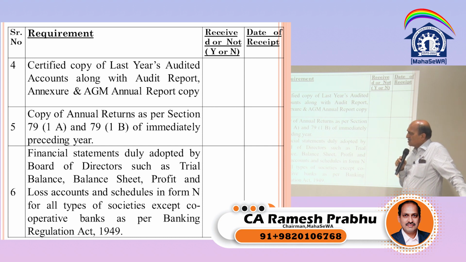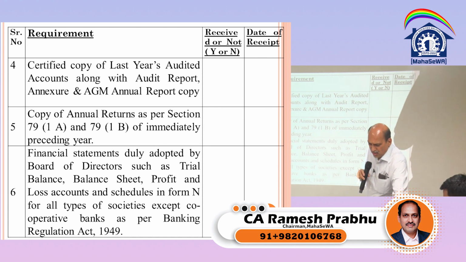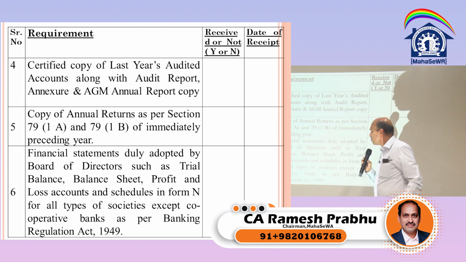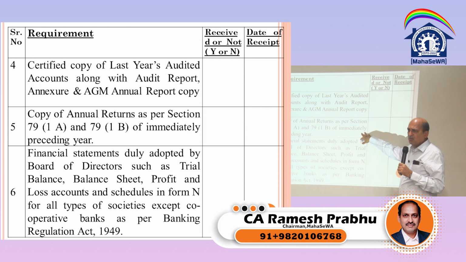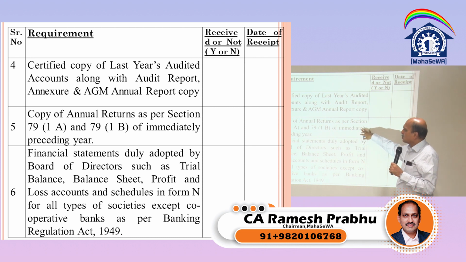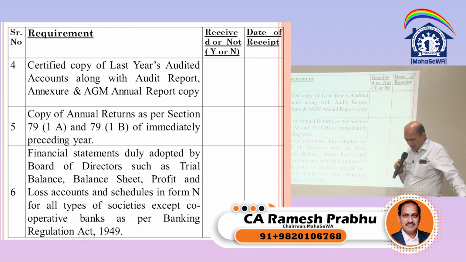If you go through section 79(1)(a) and 79(1)(b) of the Act, it says what are the things to be looked into. There are 6 types of returns which need to be filed. So we have to ask, if they have not done it, at least before the audit, we can ask them to file it. See, it has to be filed within 6 months of the close of the corporate year.